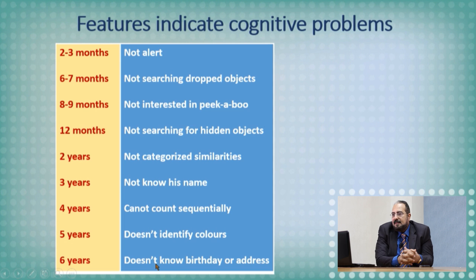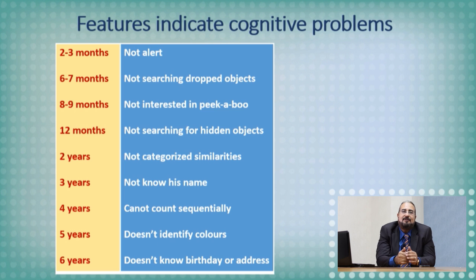This figure and this slide are for the parents. These are the features indicating cognitive problems. How can I suspect my infant or my child has a cognitive problem? It is easy also to remember. Before the age of 6 months, if the infant is not alert, this is abnormal. The infant should be alert in the first 6 months of life. At 6 months of age, if the infant is not interested in the dropped object, this is considered abnormal.